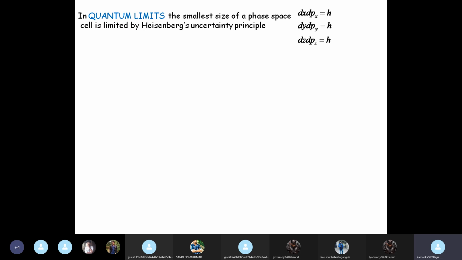So this is a restriction imposed in quantum mechanics, that the cell size of a particular cell in a 2D energy sheet may be dx dpx equal to h, dy dpy equal to h, dz dpz equal to h. If the coordinates are complementary, then they have to obey HUP, where h, of course, is Planck's constant, and it is not an arbitrary value, it has a specified value. And just in our last class we saw how the first value of Planck's constant was, remember, not discovered, but calculated.